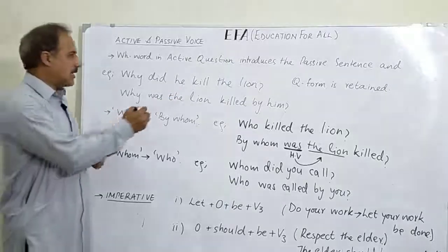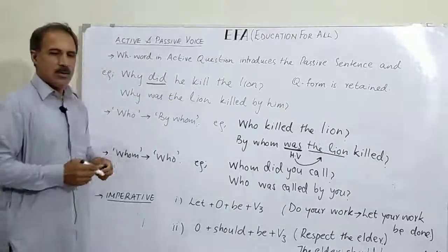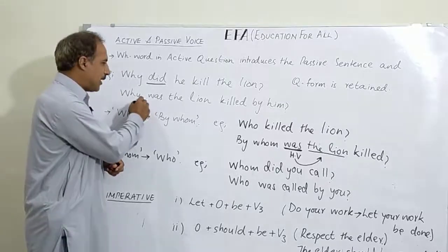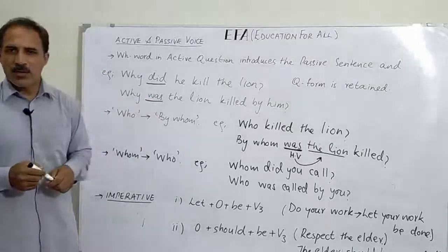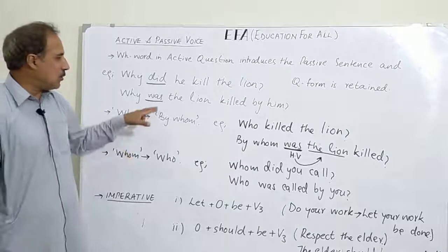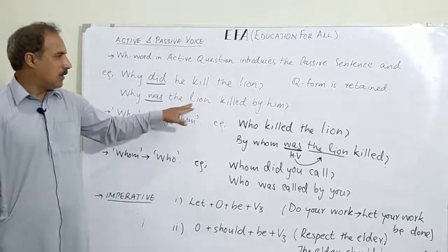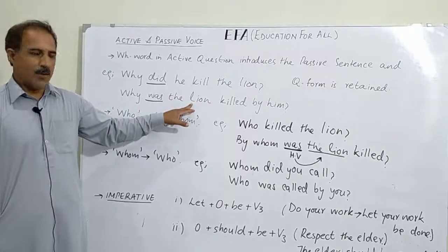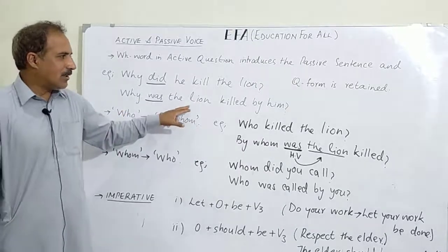Now, did indicates that it is simple past tense. So the helping verb to be added instead is was or were. In this case, we will use was because of the singular noun lion. Why was the lion killed by him?